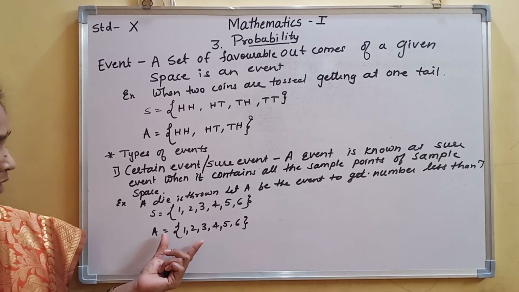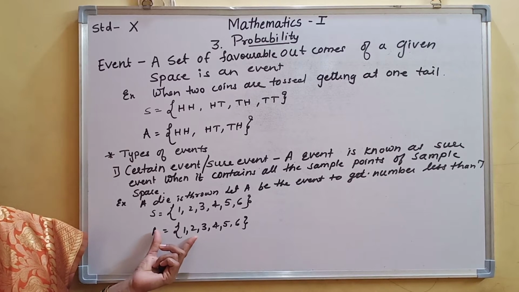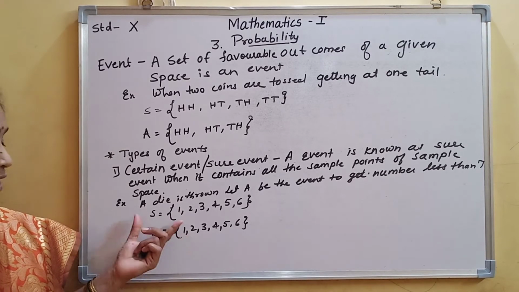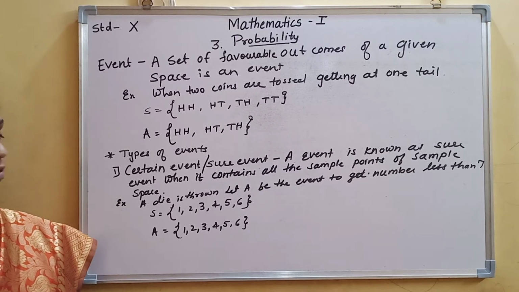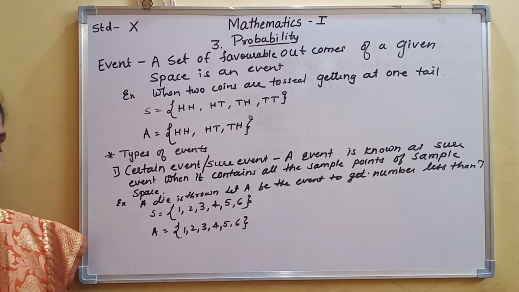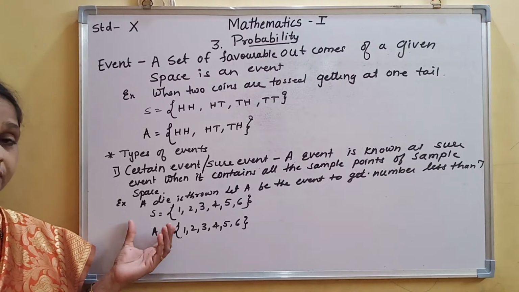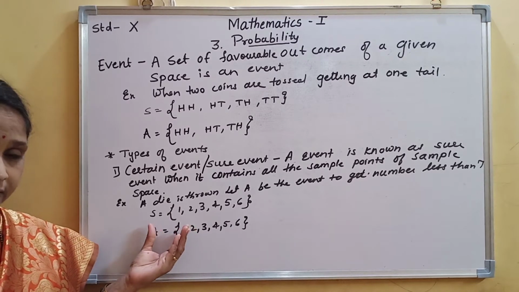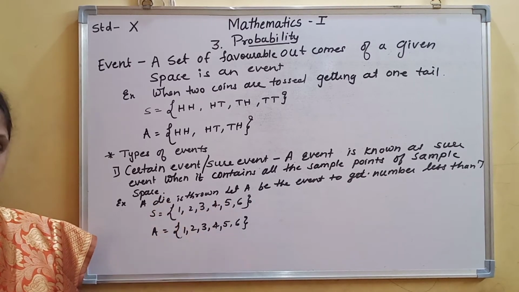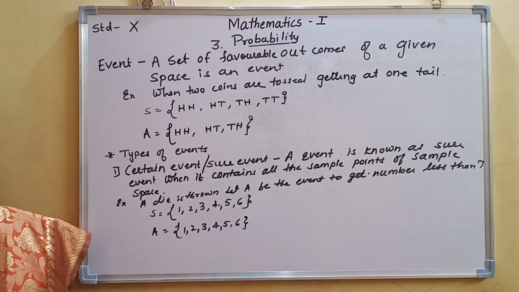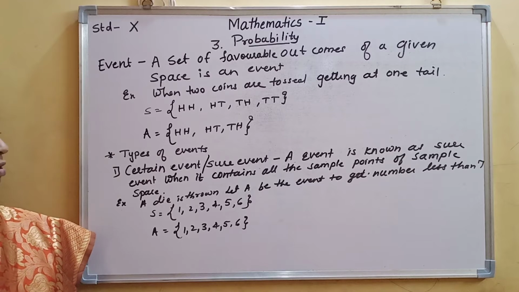All the elements of the sample space S are present in event A. Such sets are called the certain event or the sure event. Whichever elements are present in set A are all present in the sample space, then such sets are called certain or sure events.